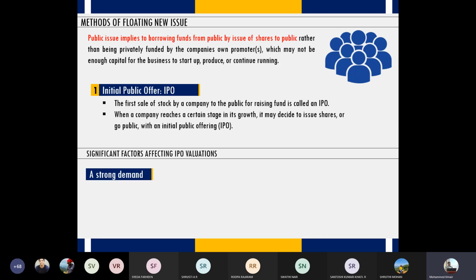Strong demand always represents growth. A strong demand for a company's product indicates that customers are satisfied and convinced with the products offered by the company. Some of the other parameters include the timing of the IPO issue.